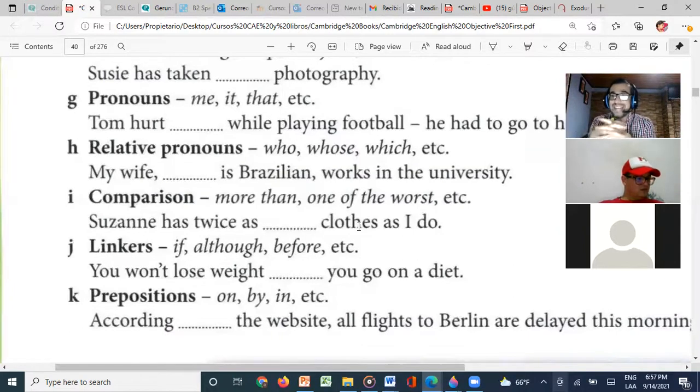Linkers, things that we connect. We need to study that. For example, you will lose weight. Which one will you put here? What?